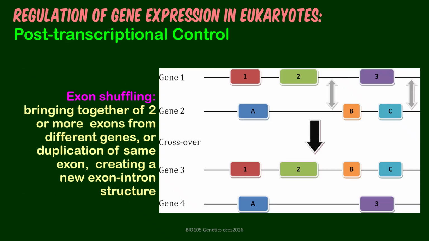For clearer illustration of that, let's take a look at specifics, exon shuffling. If gene 1 is represented by exons that are numbers and gene 2 exons are letters, recombination or crossover can create a hybrid of number and letter exons, and letter and number. So you now have different combinations, giving rise to variation.